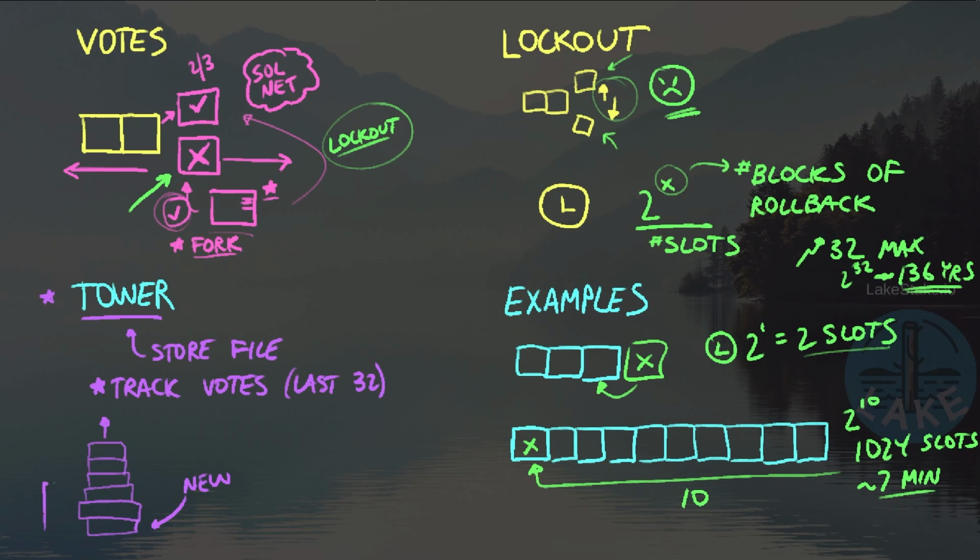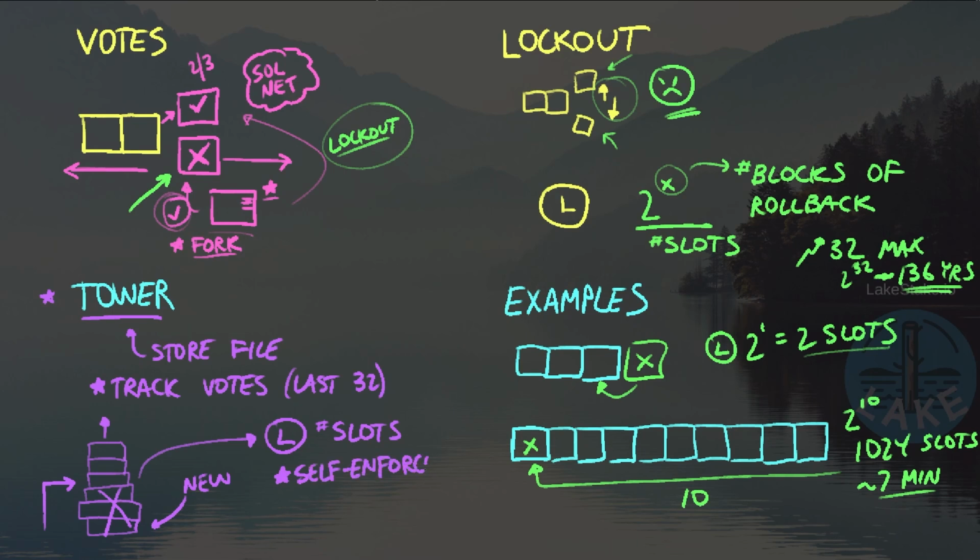Now, if we need to roll back to this vote right here, we can pop the rest of the votes under it, and we can start to rebuild our voting tower from there. Just keeping in mind that this also triggers that lockout period. So now I must wait however many slots is required. In our case, if we popped 3, it would be 2 to the 3rd power, which is 8 slots. And so this is going to be something that, interestingly, is self-enforced.